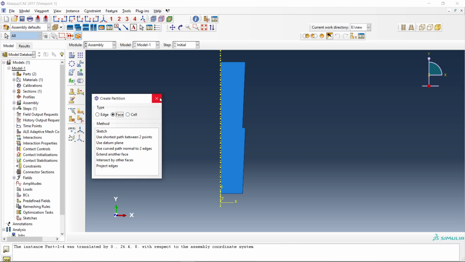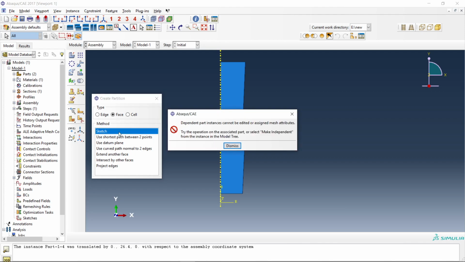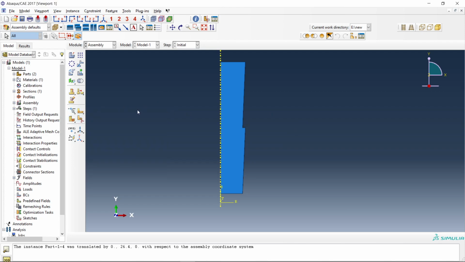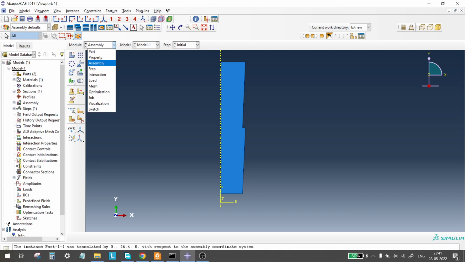If you want to create any partitions on that, you can select it from here. So this is all. That is how you can create parts, give properties, and assemble. Thank you.